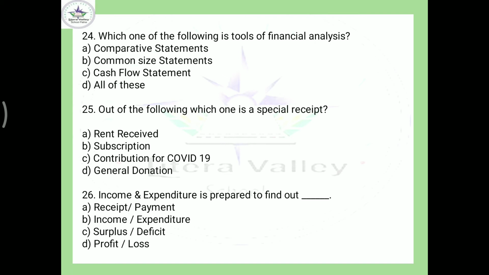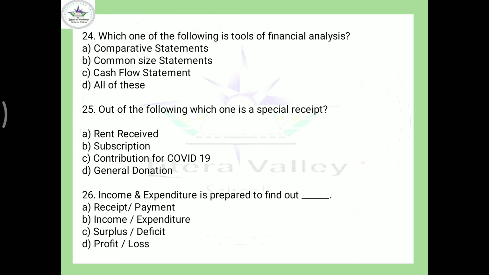Out of following, which one is special receipt? I have tried to give you the meaning of special receipt with the reference of COVID-19. That is why I have given this one. So contribution for COVID-19 would be the correct answer, because the contribution that has been received should be expended for the treatment of COVID-19 only, isn't it?